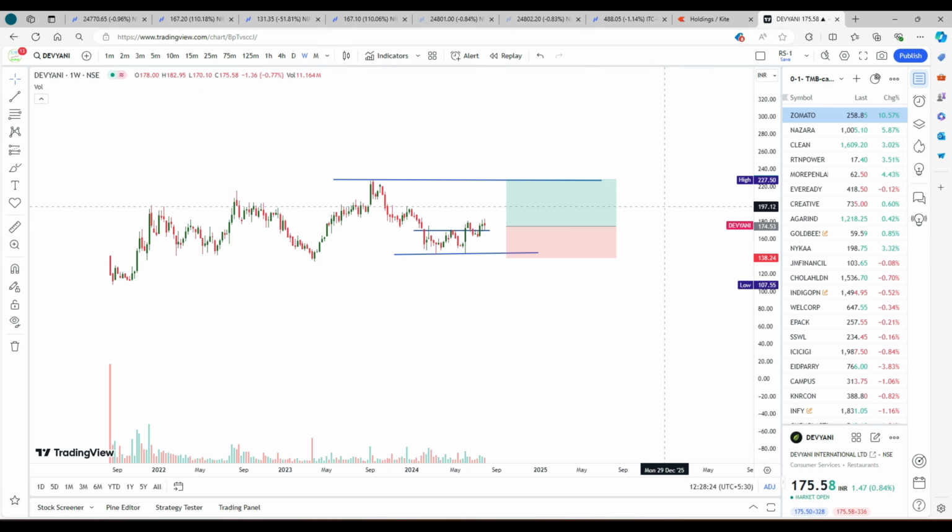Similarly, take the realty sector. If real estate companies like Sobha, Prestige, Godrej Properties and Oberoi Realty are performing very nicely, which companies are going to benefit? Cement companies, steel companies, paint companies, plywood companies, one after another it will slowly move.